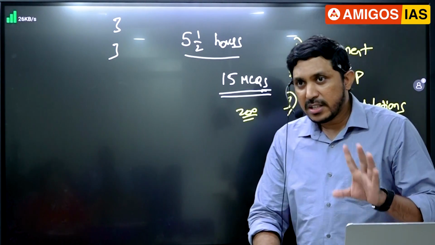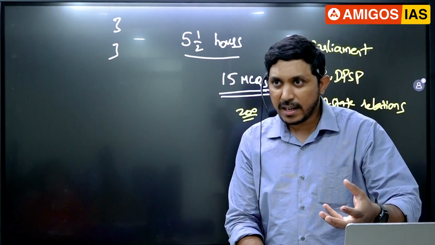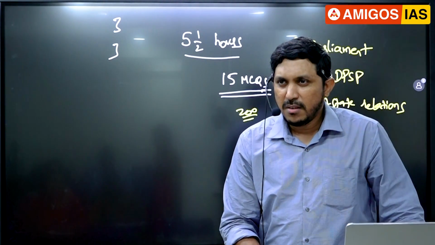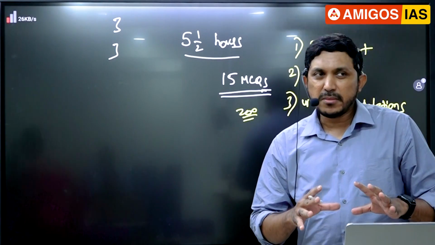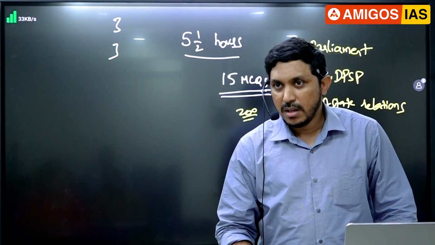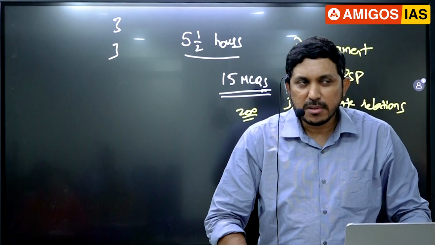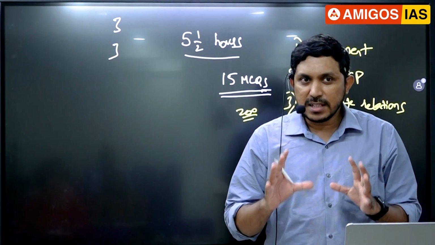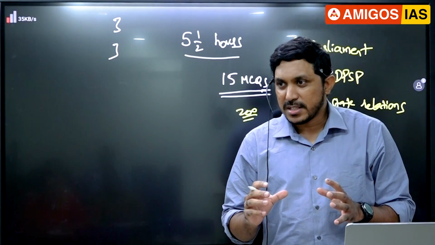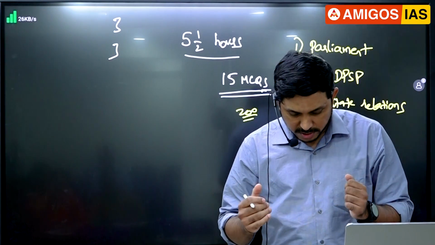In financial relations, they are asking questions even on what items the center can tax and the state can tax, which is very specific and in depth, which should not be asked in the UPSC exam, but still they may ask. Who knows? One or two odd questions will come in the exam, which we may not be able to solve every time, but still peripheral knowledge is there, no? Secondary knowledge that we have will help us to solve those questions.